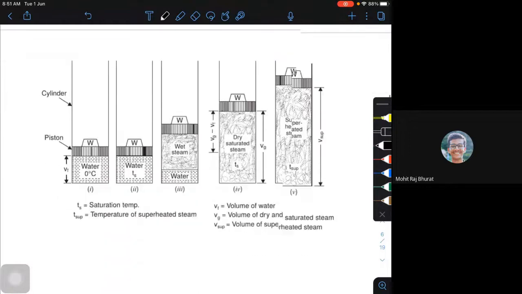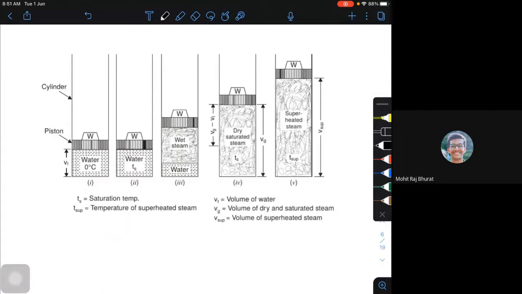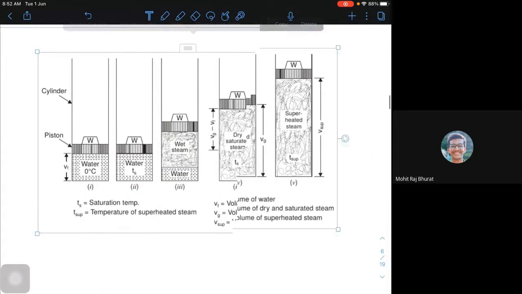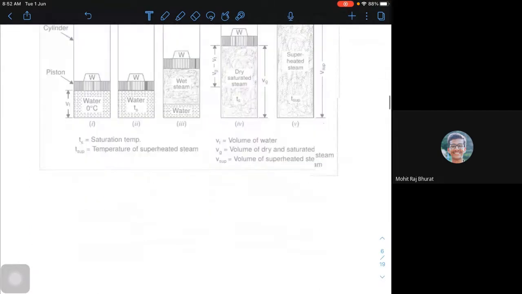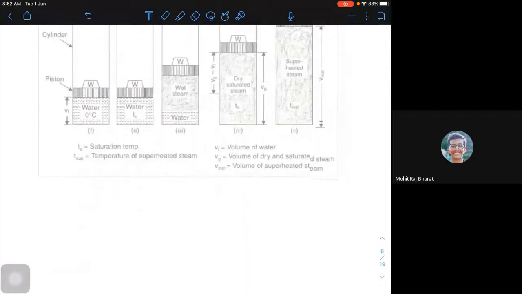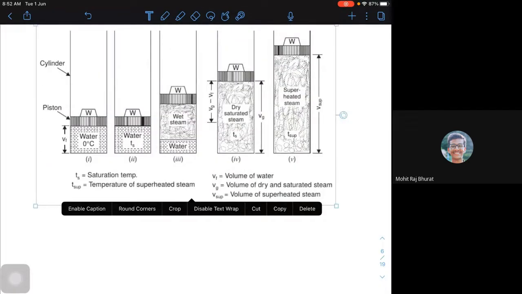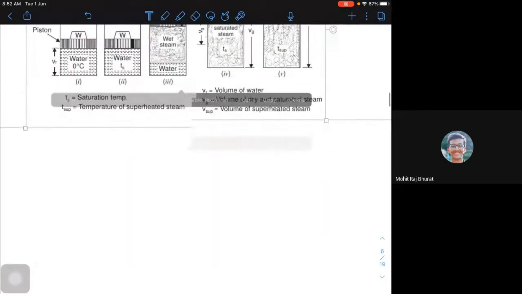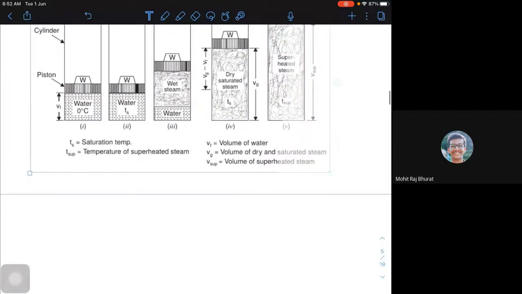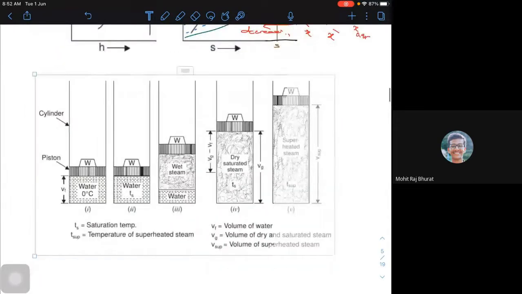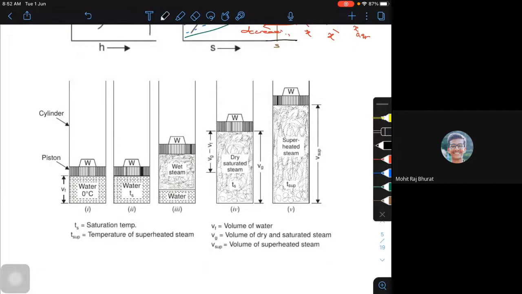Some more terms we need for the steam formation. Now we have a sketch of how the steam gets formed. Formation of steam, let's try to look into this. Already we have seen the formation of steam till it becomes dry steam. Now we'll try to go beyond that.